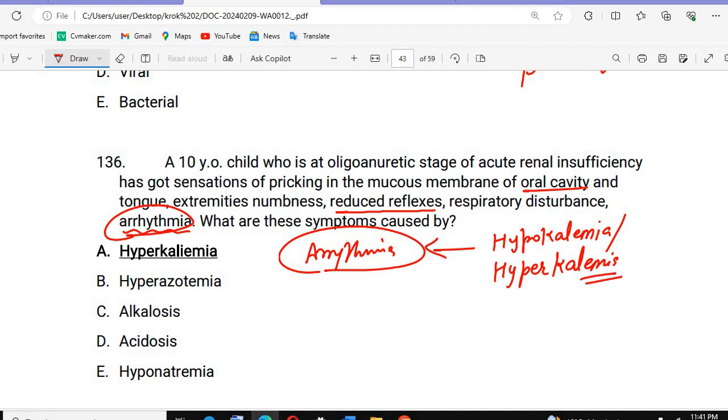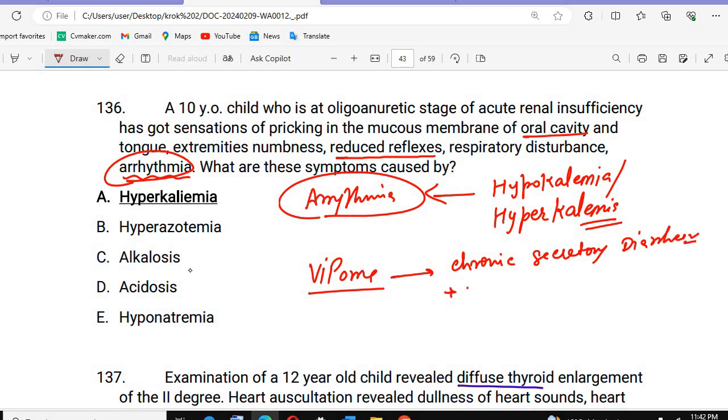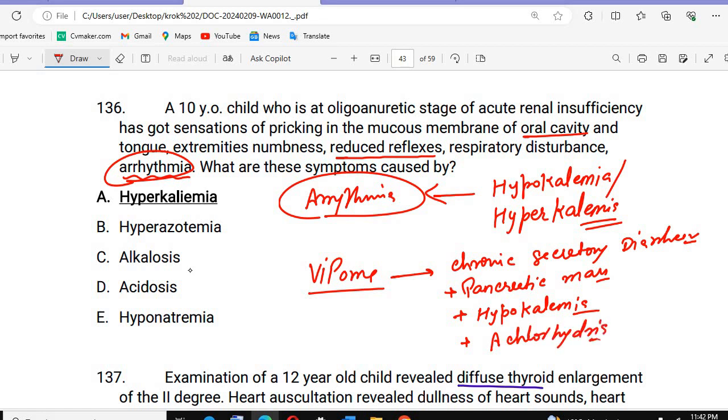Okay, this hypokalemia condition we see in case of VIPoma. In VIPoma, what will we see? We will see chronic secretory diarrhea. Along with that, there will be a pancreatic mass, and there will be hypokalemia and achlorhydria. So that we will see in case of VIPoma.